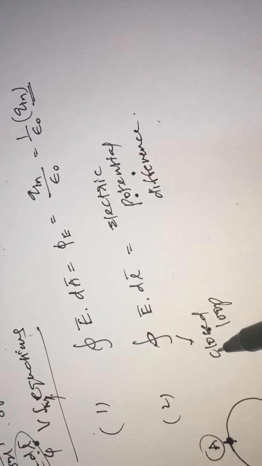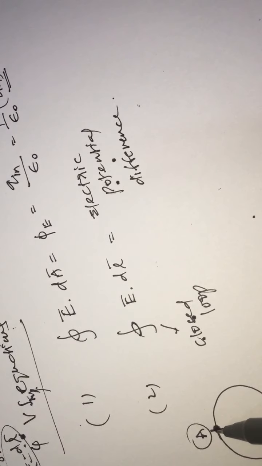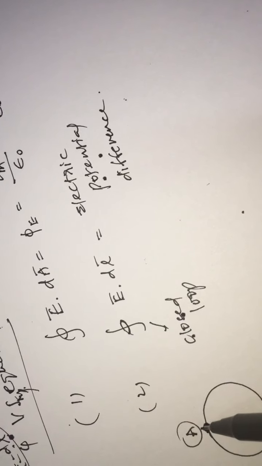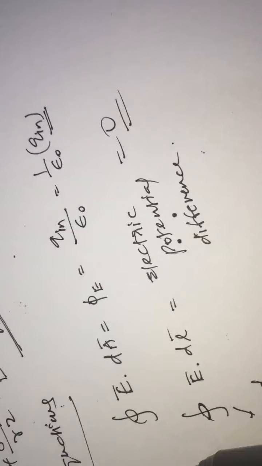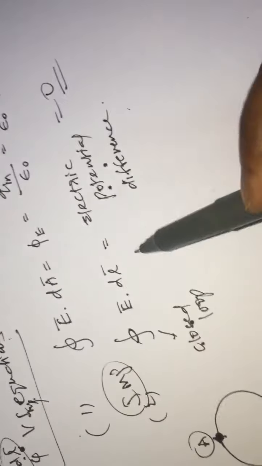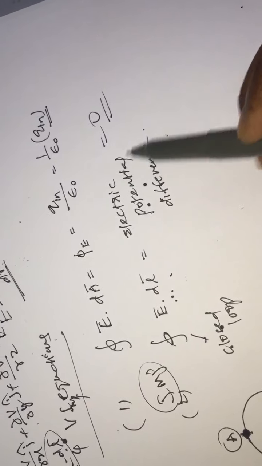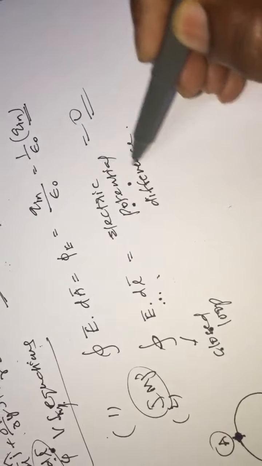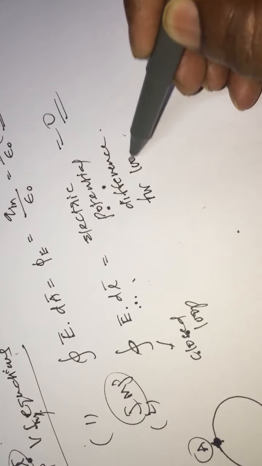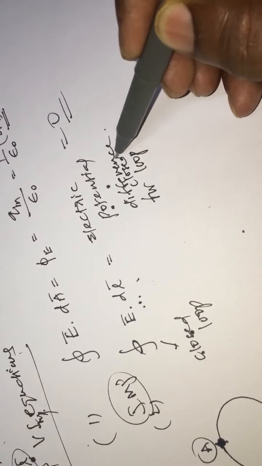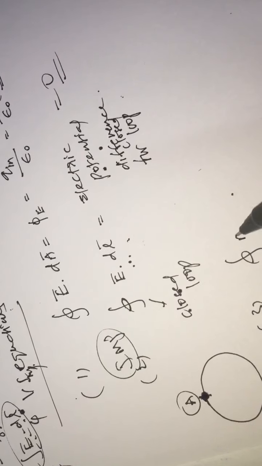It means for a closed loop, the potential difference means potential at A minus potential at A, which is nothing but 0. So one of the very very important points is that the closed integral of E vector dot dl vector equals the electric potential difference for a closed loop, which is 0.